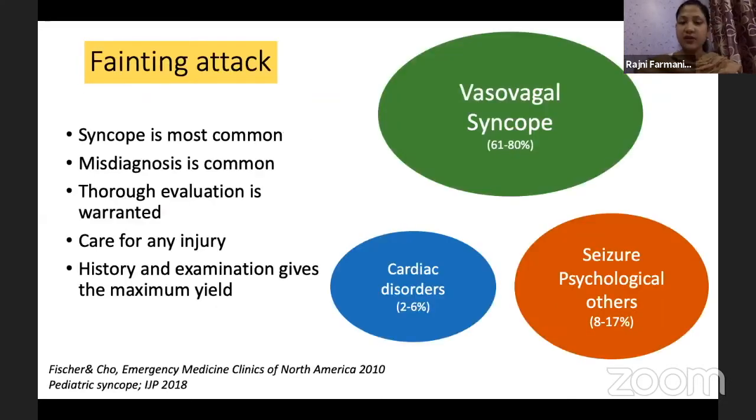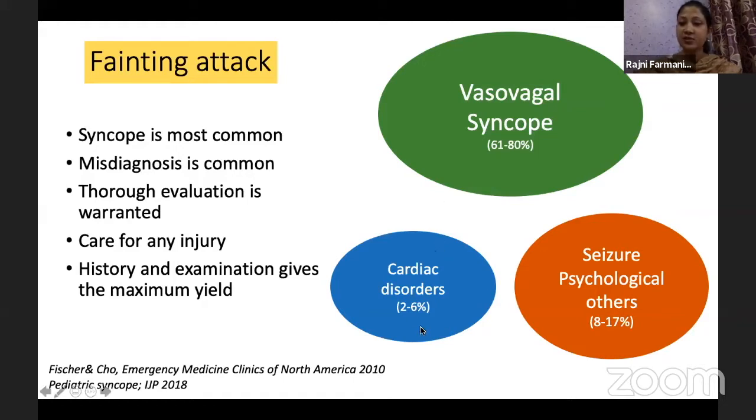Fainting child, as we already know, is very common in office practice, and syncope is the most common etiology. Misdiagnosis is very, very common. In pediatrics, up to 40% of cases get misdiagnosed. We are not able to pinpoint whether it is because of a cardiac cause or some other cause. If we see this diagram, vasovagal attack is the most common etiology, forming about 60 to 80%. So a major chunk of fainting in a child is vasovagal syncope, which is benign in nature. The first thing to keep in mind is that mostly it is benign, but yes, we have to investigate to rule out the life-threatening etiologies.